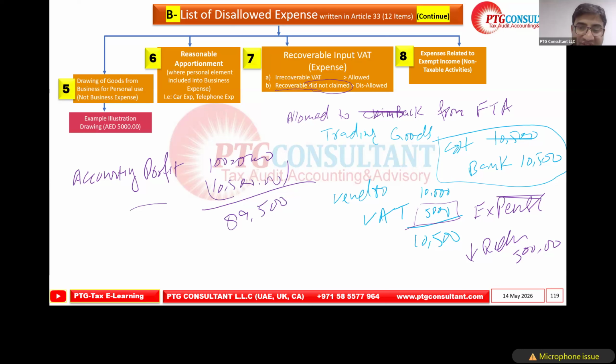So now this 500 that he expensed over here is disallowed. FTA is saying you are allowed to recover it back, but you didn't, due to your mistake or because you didn't record it properly. So you have to add back. So this will be 90,000.